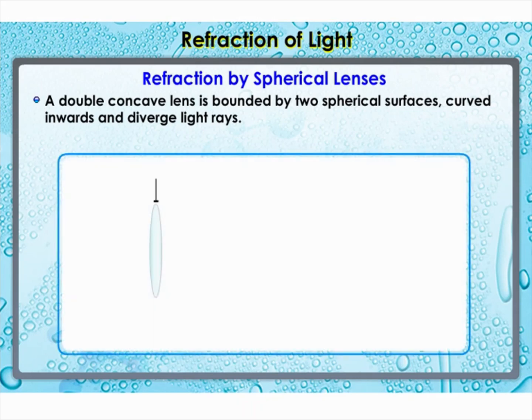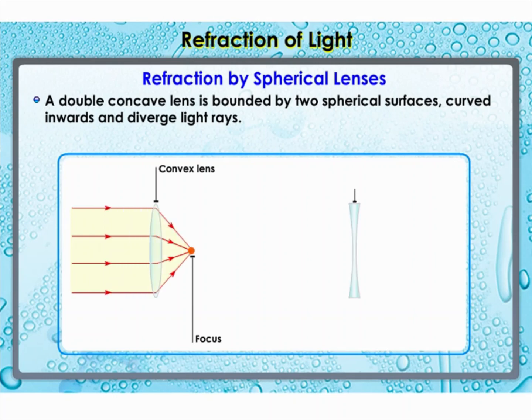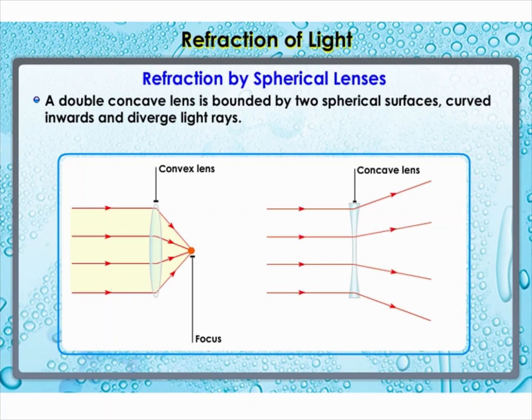A lens, either a convex lens or a concave lens, has two spherical surfaces. Each of these surfaces forms a part of a sphere. The centers of these spheres are called centers of curvature of the lens.